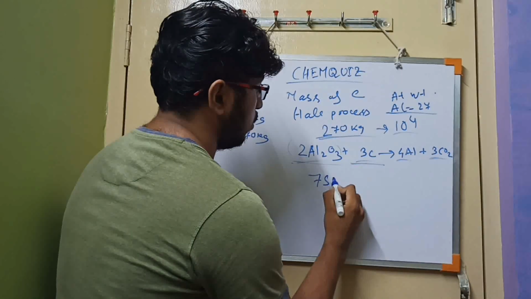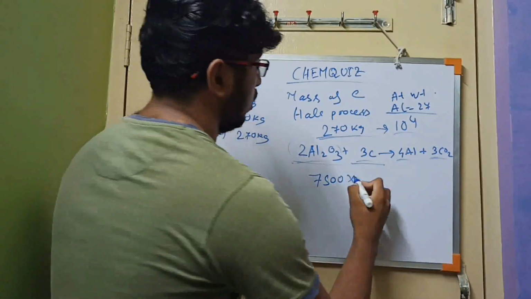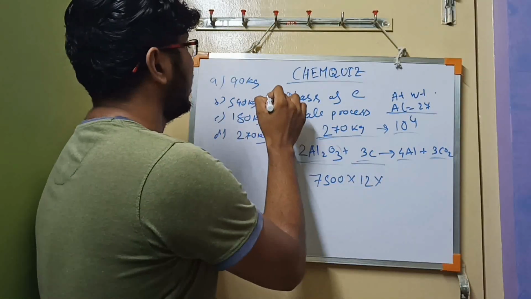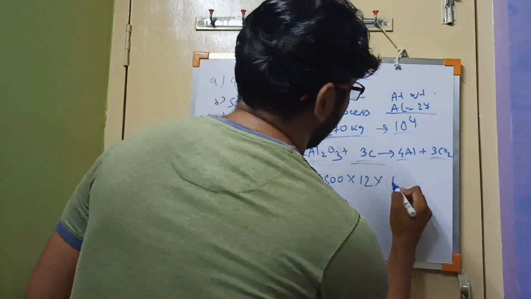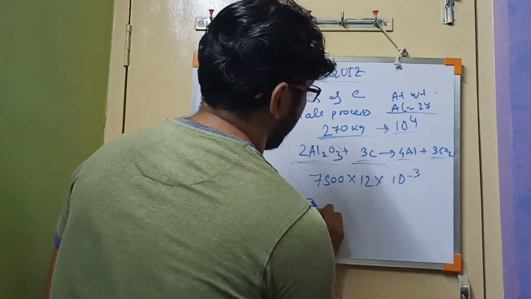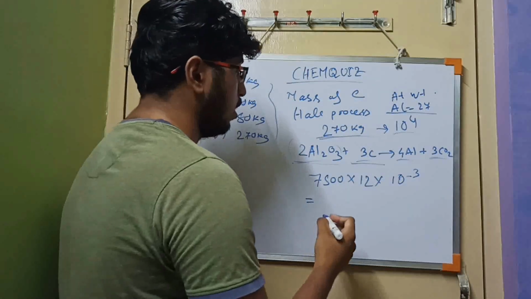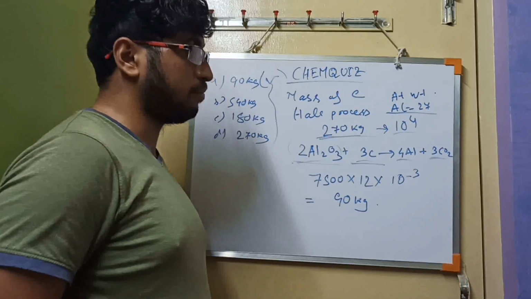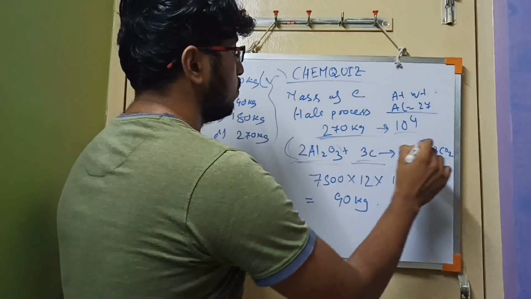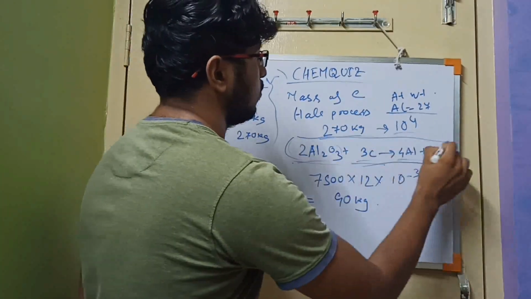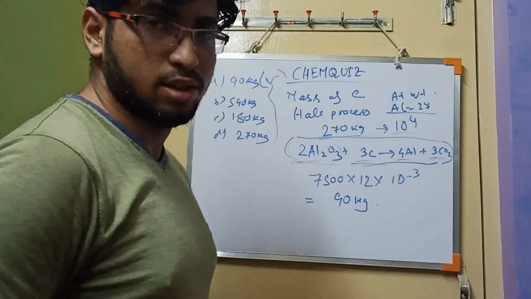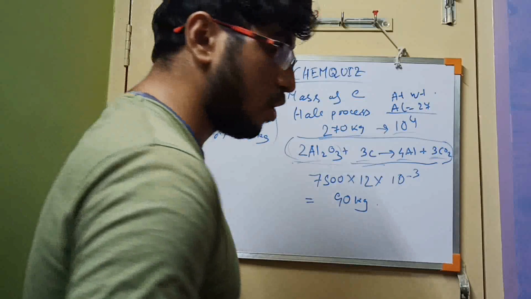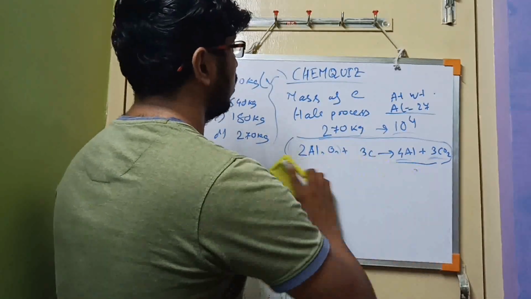Now you can calculate: 7500, 1 mole weighs 12 gram, and we have to finally give the answer in kilograms. So we multiply by 10 to the power minus 3, and the final answer will be 90 kg. So this will be the answer. Basically the main reaction here is the Hall process. Everybody has to know about the Hall process. Yet another question, and I stated that the question is important because yet another question is linked with the Hall process.